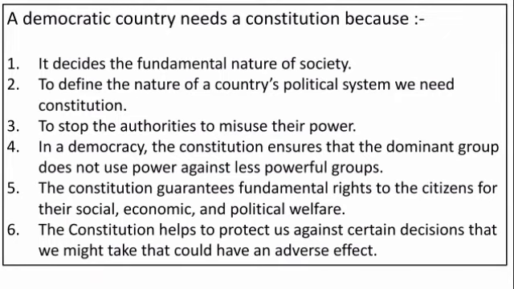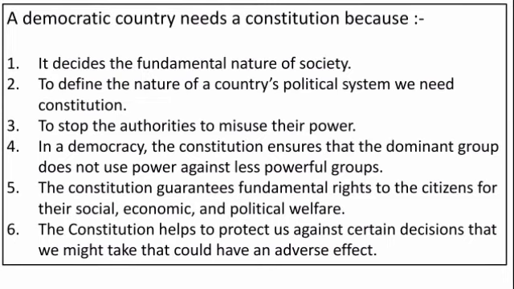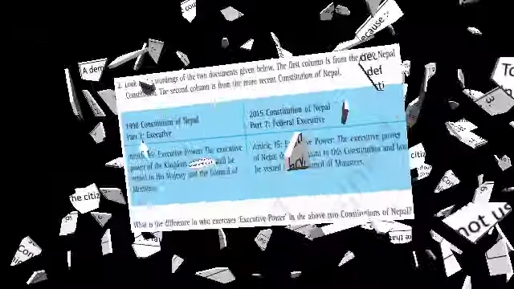So to decide the fundamental nature of the society, the political system, and what kind of nation we want to make, what will be the power of political representatives, what will be the rights of citizens, to decide all these things, we require a constitution. So I hope you got this answer. Now let's go to question number 2.